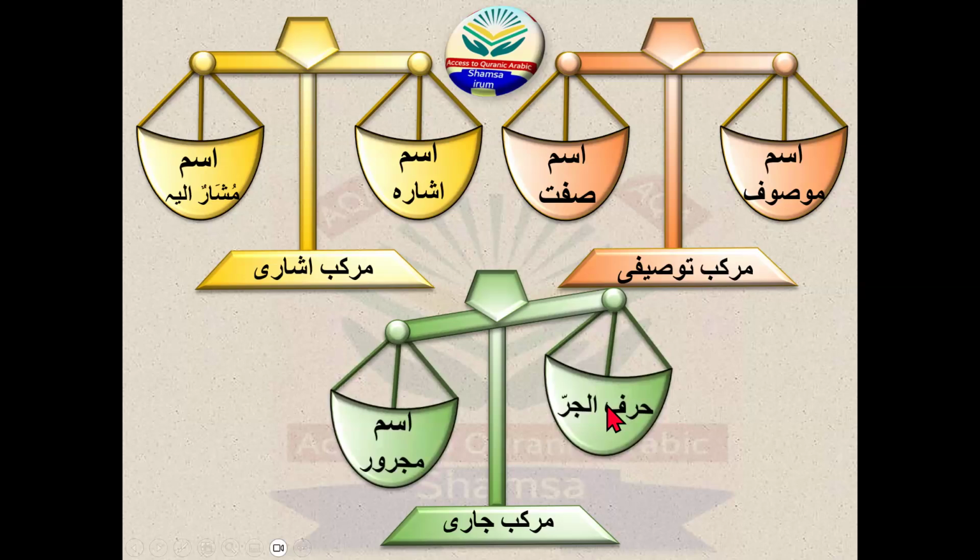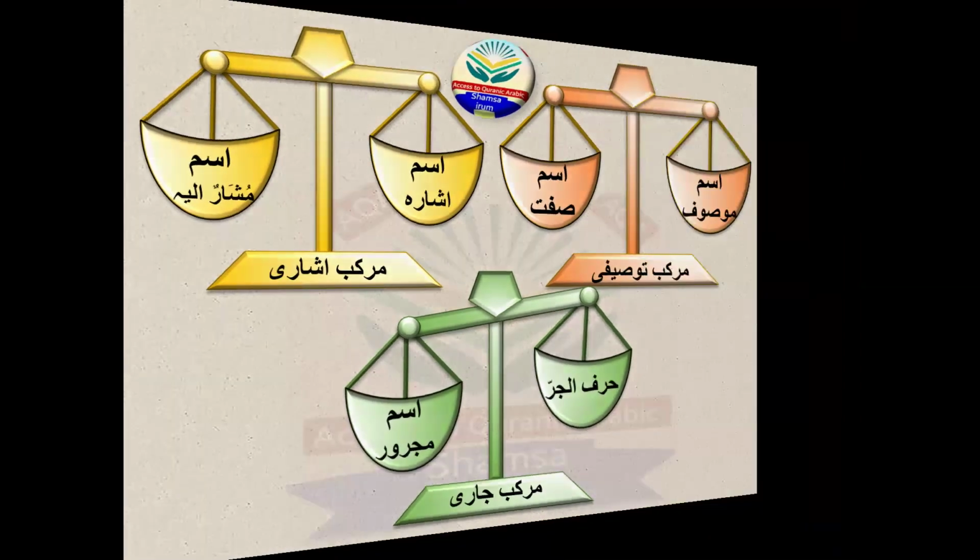They are not equal, they are not both ism, they are not both nouns, and mubtada should be a noun, mubtada is always a noun. That's the reason that Murakab Jari can never ever be used as a mubtada, because the first part of the Murakab Jari is a particle, a harf, and harf can never be the mubtada. Okay, so I hope you understand the reason why we can't use the Murakab Jari as a mubtada. So how can we use the Murakab Jari in Jumla Ismiya?